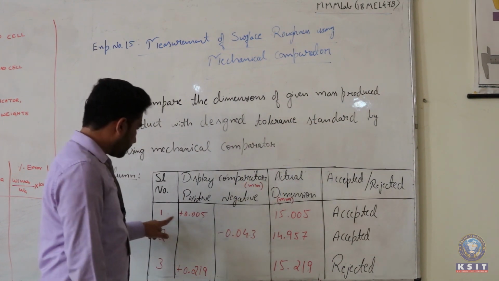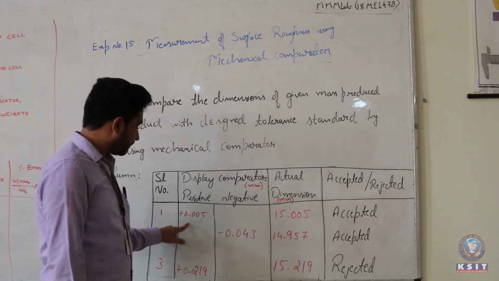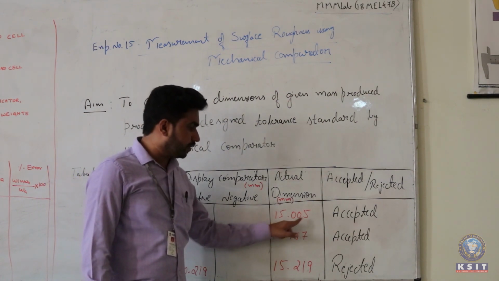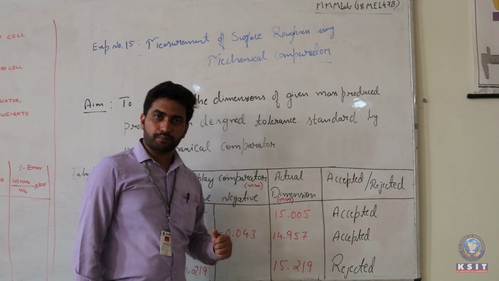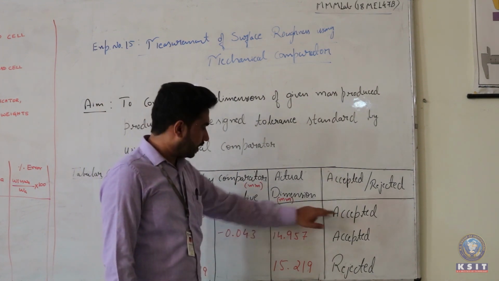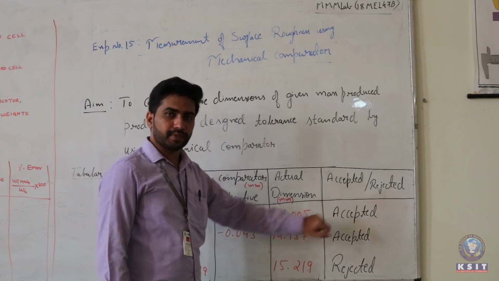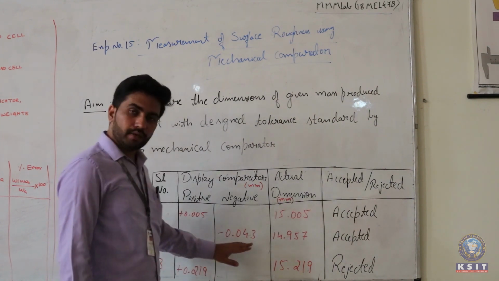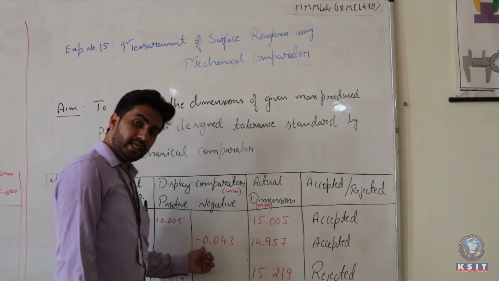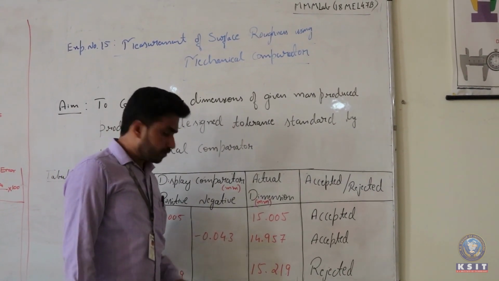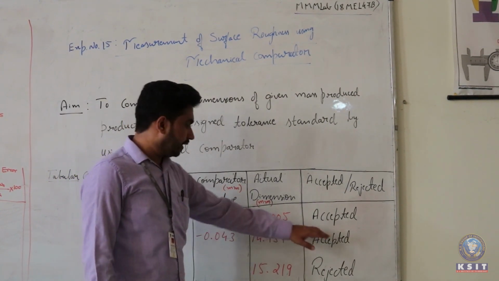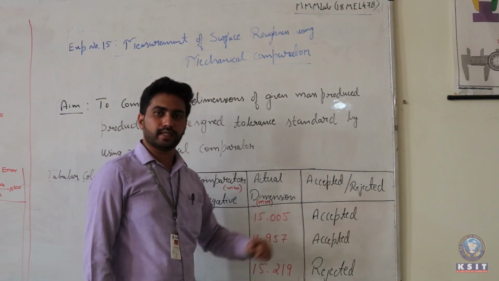As I said, the first reading that we got here is plus 0.005. That gives the actual dimension of 15.005. Since we have given the tolerance of plus or minus 0.15 mm, this will be in the accepted range. Then we can say that the product is an accepted one. For the second one, we got a negative reading, which is minus 0.043. That gives the actual dimension of 14.957, and yet still this is in the accepted range. So that can be taken as an accepted one.